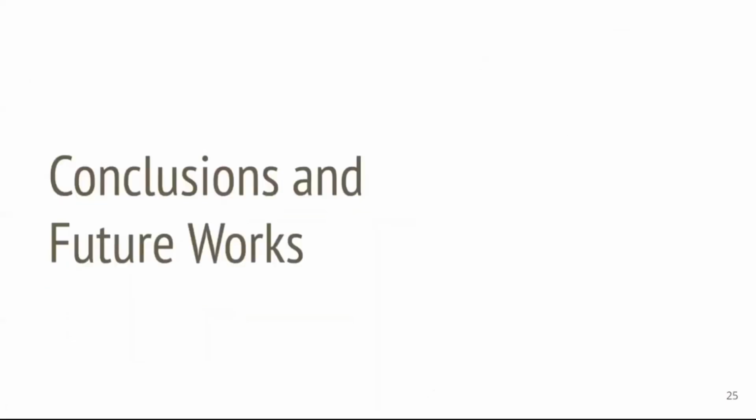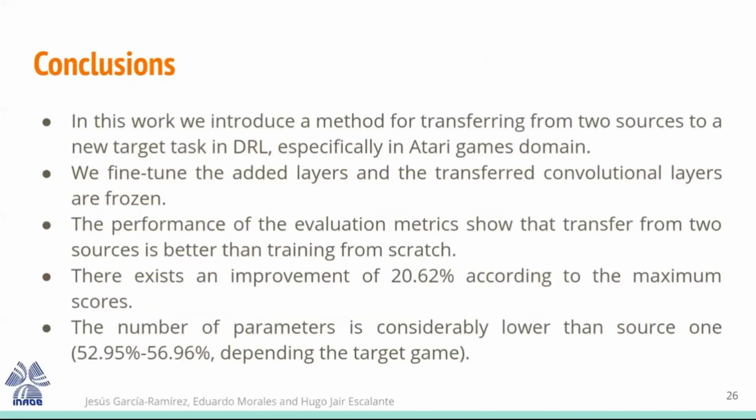Now I will show you the conclusions and future work. So in this work, we introduce a method for transferring from 2 sources to a new task in deep reinforcement learning algorithms, specifically in Atari games. We fine-tune the added layers, and the transferred ones are frozen. The performance of the evaluation metric shows that transfer from 2 sources is better than training from scratch. There exists an improvement of 20.62% according to the maximum obtained scores.